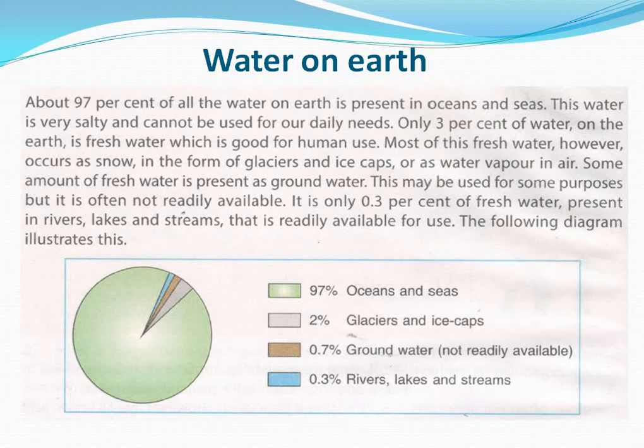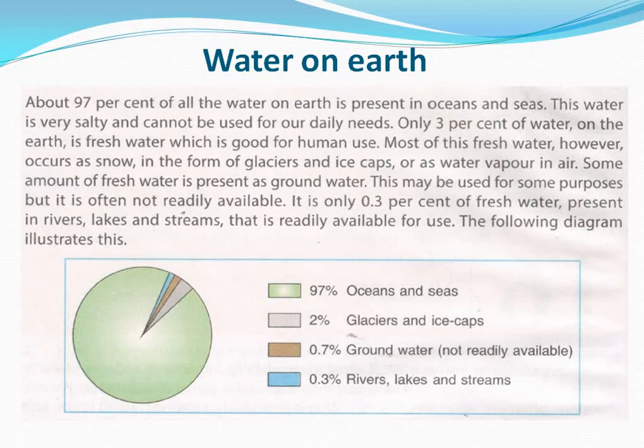And out of this 3%, most of it occurs as snow in the form of glaciers and ice caps. Where are these glaciers and ice caps seen? At the polar region. If you want fresh water, is it possible to go to the North Pole and South Pole to take fresh water? No. Then where do we get fresh water? Fresh water is present in groundwater. The underground water is fresh. And also fresh water is present in rivers, lakes, streams, etc.